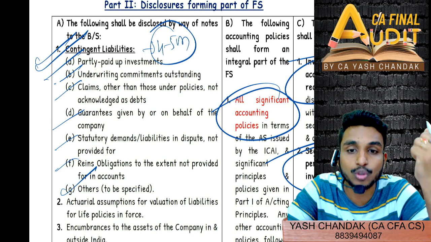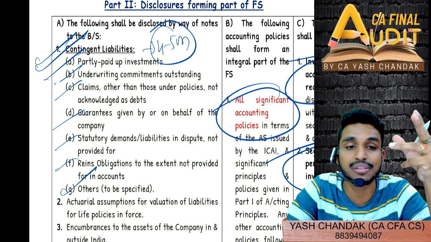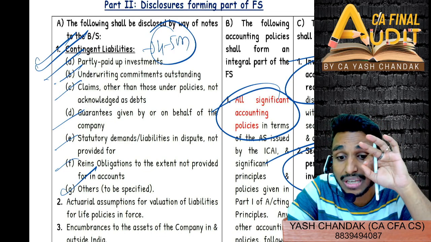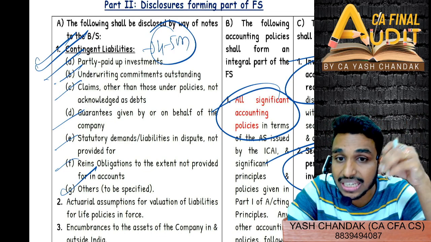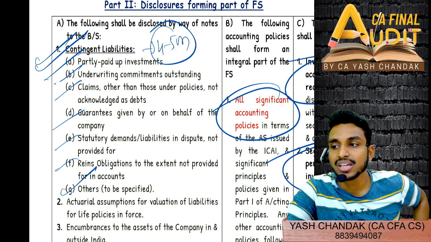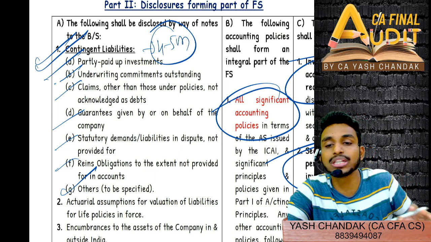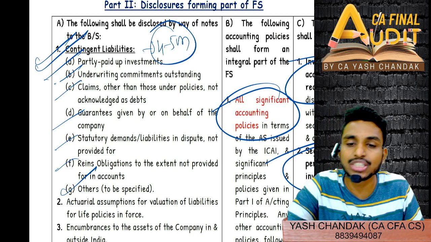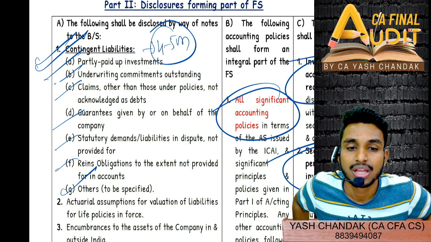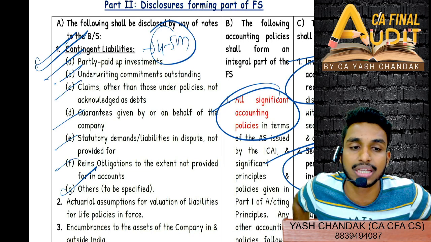And then claims other than those under policies not acknowledged as debt. Not acknowledged as debt means what? Till now we have not acknowledged it as liability. However, these are claims that are made on the insurance company, right? There are so many claims put on insurance companies, because generally you will find that insurance companies will give their life but will not accept the claim. They'll give their everything but will not accept the claim, right?